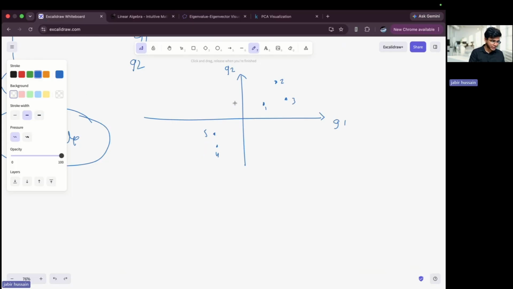Okay, let me draw this line with a different pen because it is really important to understand. So I'll draw a line from the origin. Now understand this. What I'll do is I will draw a random line, a very random line, something like that. Okay, and after drawing that line, I will do something.